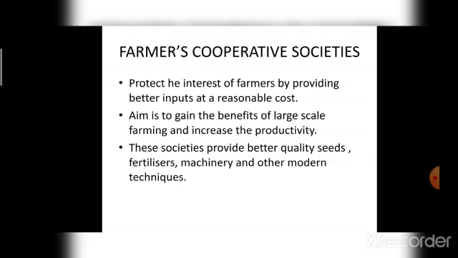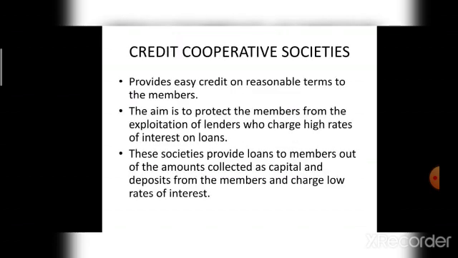What is the next type of cooperative society? Credit cooperative society. What is credit cooperative societies and for what purpose it can be formed? Credit cooperative societies are established for providing easy credit on reasonable terms to the members. What is the purpose of formation of credit cooperative societies? The aim of credit cooperative societies is to protect the members from the exploitation of lenders who charge high rates of interest on loans.